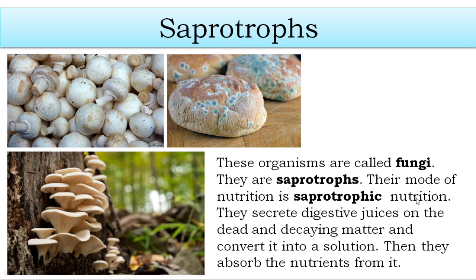Now the organisms that follow saprotrophic nutrition are called saprotrophs. So what are saprotrophs? Those organisms which grow on dead and decaying organic matter. That is the simple definition of a saprotroph. So that means these fungi grow on dead and decaying organic matter.